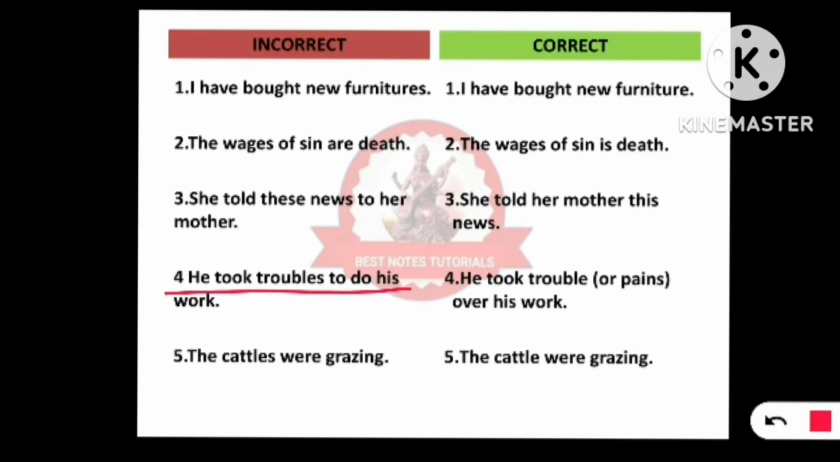Let's move to the fourth one. He took troubles to do his work. The problem lies in troubles, because we don't say troubles, we say trouble. See here: he took trouble or pains over his work.